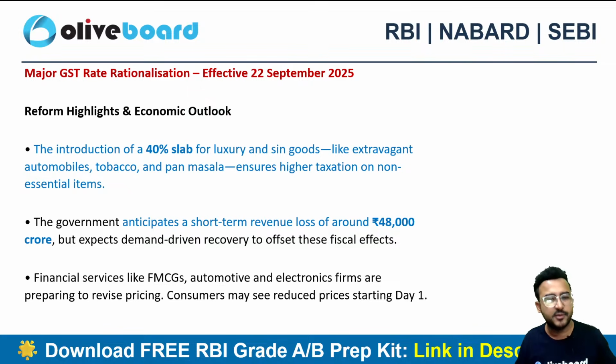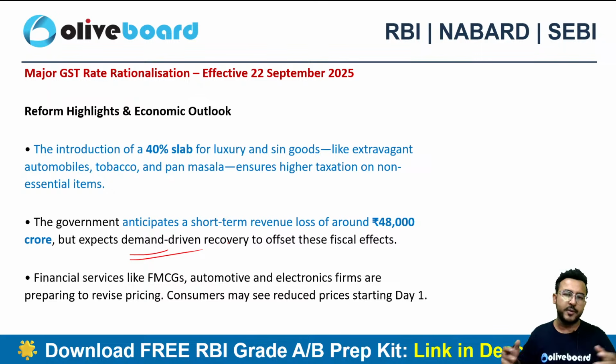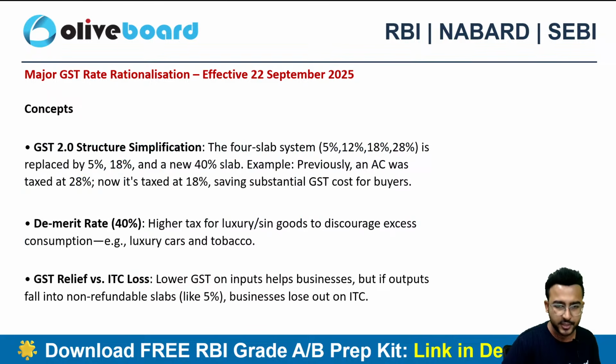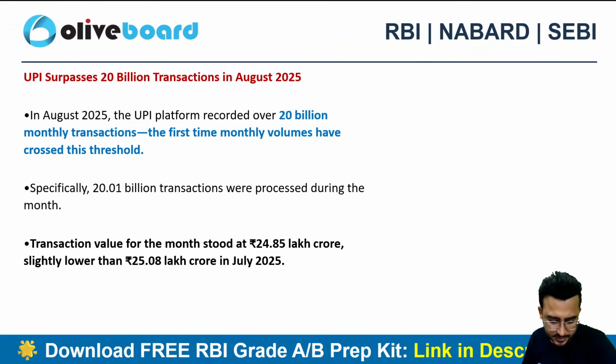In the meanwhile, they will be able to recover the losses, and this will boost the demand overall, which will increase the revenues. As of now, they need to take the hit. So this is nothing but the GST 2.0 simplification process that we just discussed.